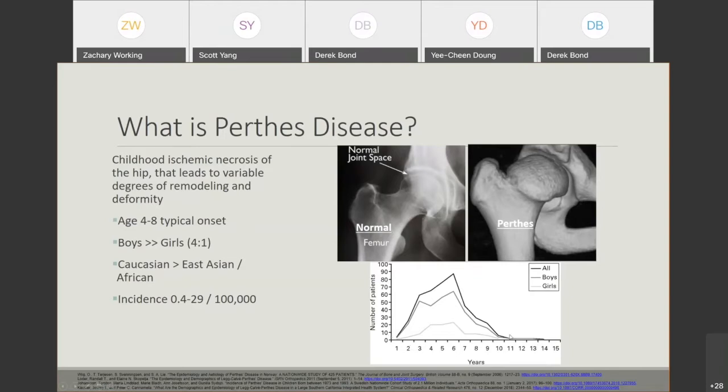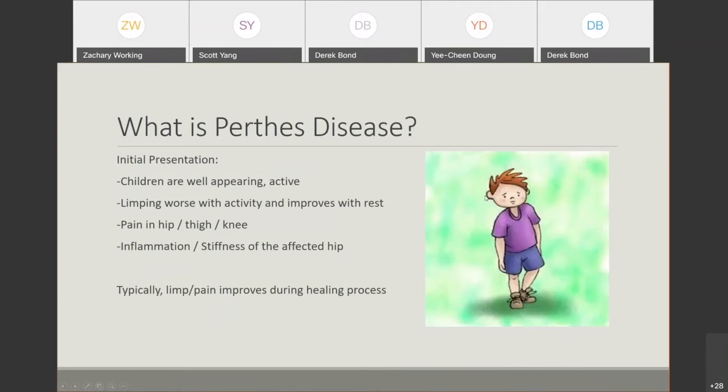Perhaps the theory behind this is because the blood supply to the hip changes throughout time. The perfusion to the epiphysis is mostly the lateral epiphyseal artery initially during skeletal immaturity, but that changes as the children reach skeletal maturity. So perhaps that has something to do with the pathology or pathophysiology of the disease.